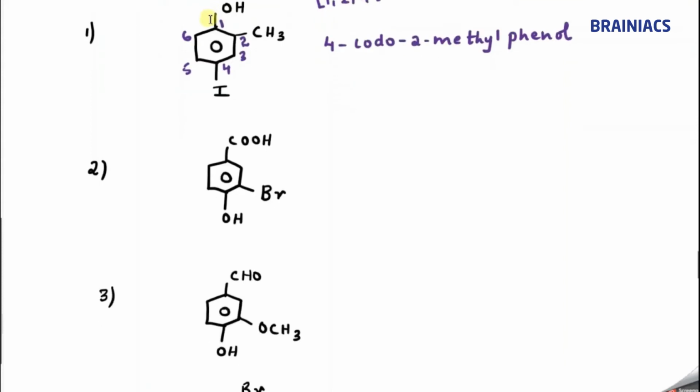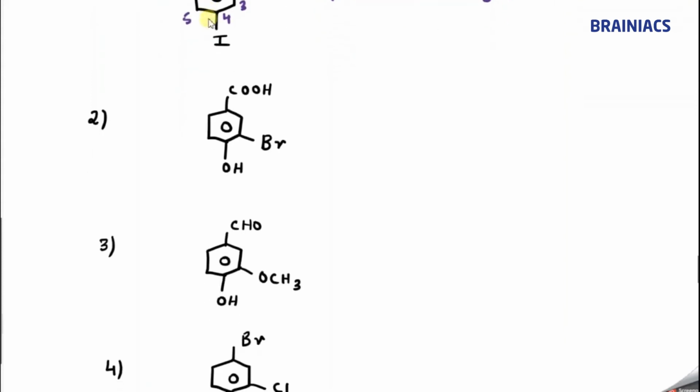Now we'll go to the next question. COOH and OH, who will be the functional group? COOH, so it's a derivative of carboxylic acid. We'll start numbering with 1 here, then 2, 3 will come here, 4, 5, 6. The lowest possible locant set is 1, 3, 4. At third position you have bromo, and at fourth position you have hydroxy. Alphabetically bromo comes first.